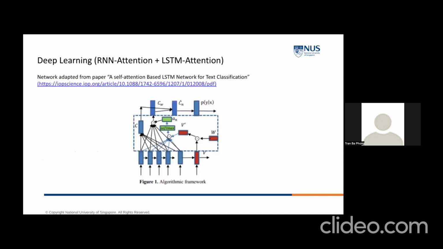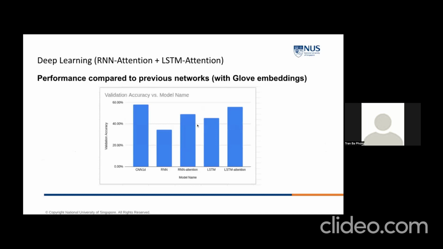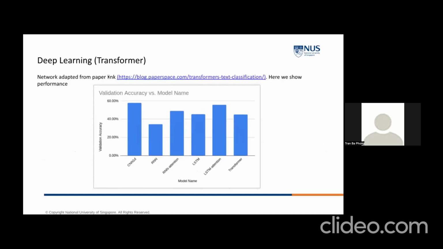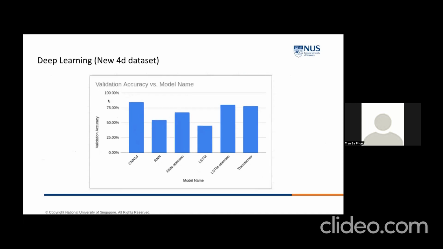Furthermore, I use the RNN with attention, and the performance is increasing. So you see the attention for RNN and LSTM is better than if we don't use any attention. The final one, I use the transformers. The transformer has relatively good performance compared to CNN1D, RNN, and LSTM. At the final step, I use the 4 genres data set only, after we see which of the genres are related together, and then we see increased performance for all of the models.